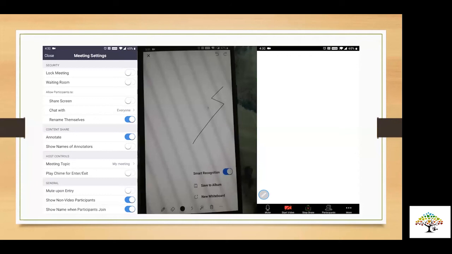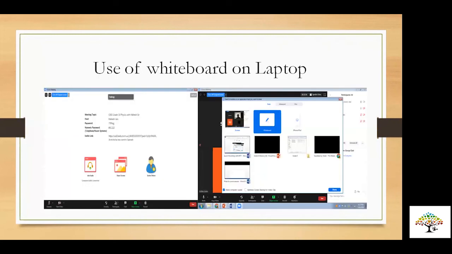So this was about mobile phone. If you want them to annotate, there's also an option at the bottom where the name of the annotator can be visible. So if you don't want to disable it, you can just keep it open, and whoever scribbles, you will be able to see the name of that person who's scribbling on the screen. Yeah, Rishabh, can we go for the next one? And then stop share and you are back to the screen.